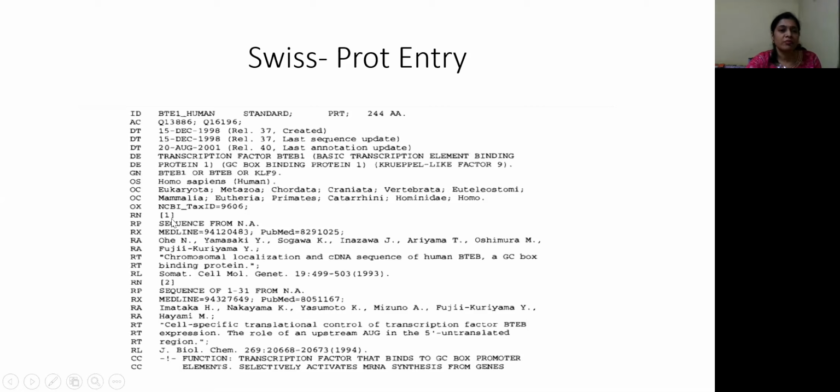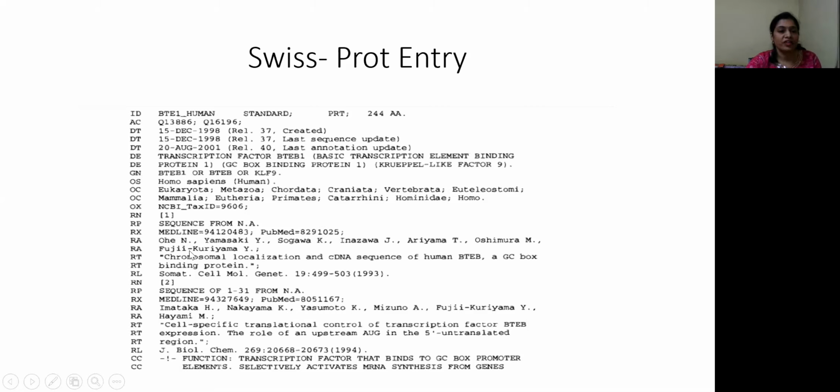Reference number 1, reference position, and then cross references. RX indicates cross reference. Here the Medline cross reference is given. As we discussed, Medline is the literature database. The literature relevant to this sequence is present with this identification number in the Medline database, and the PubMed identification number is also given. As you know, PubMed is another literature database.